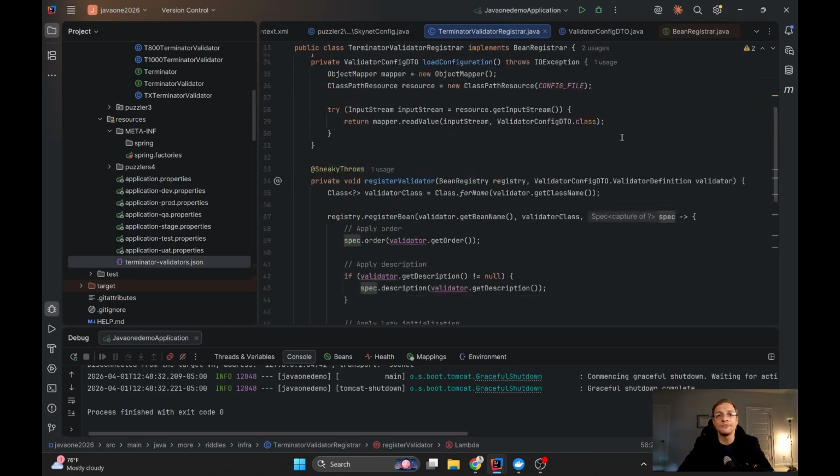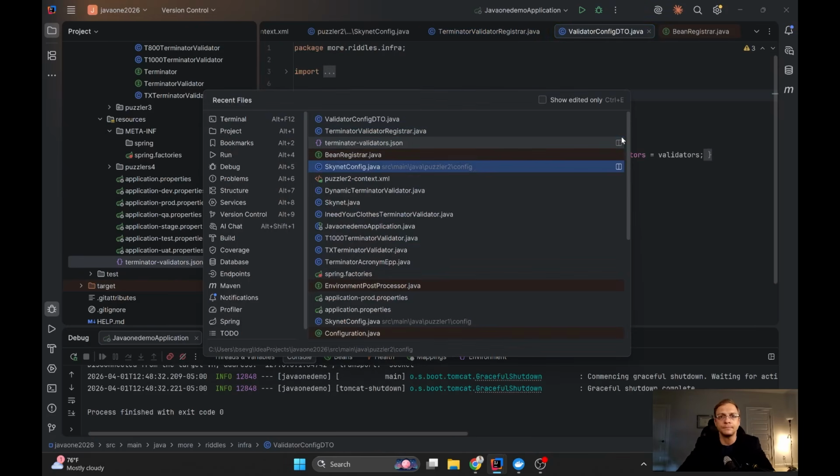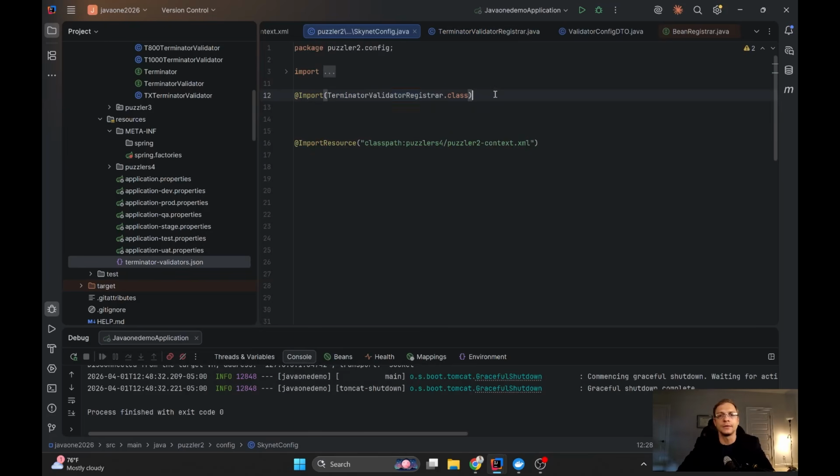Now, after we uncommented this declaration, and now this terminator, you see, it's very simple. In order to turn on this mechanism of your custom registrar, you just use that import notation. Exactly like in case you want to import some additional configuration, you use that import notation, so we can use it for registrars as well.